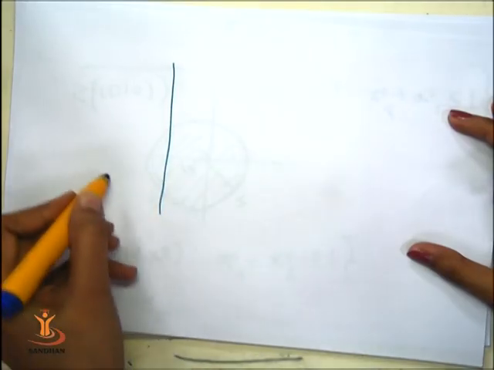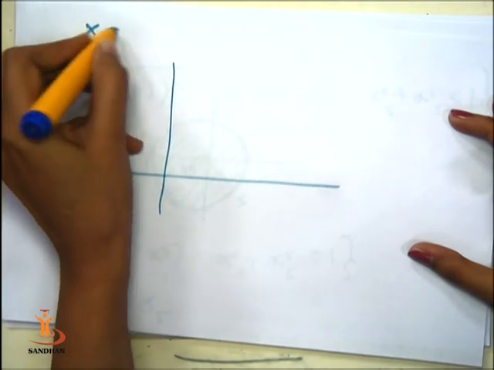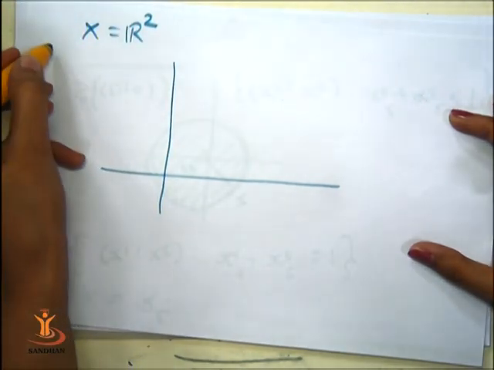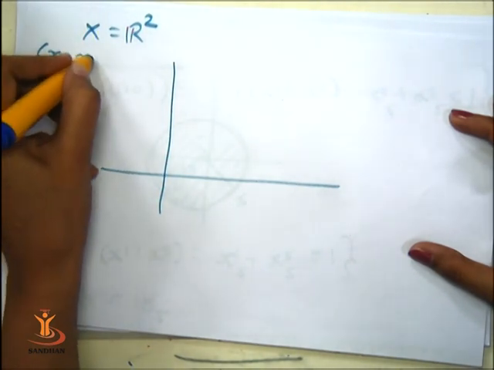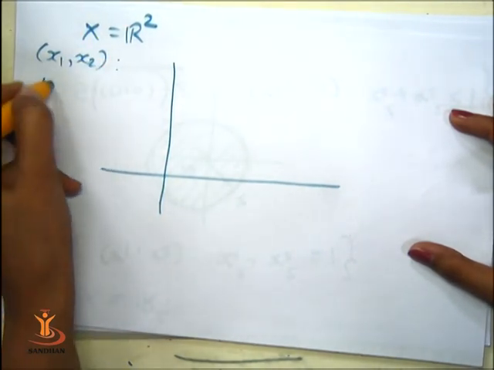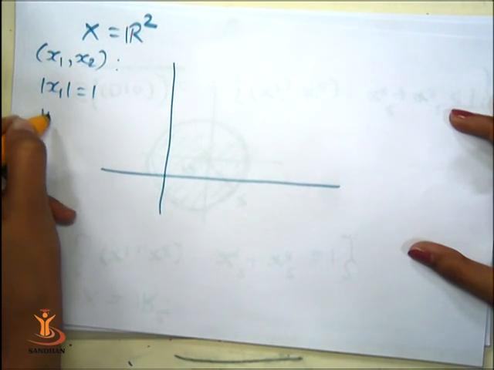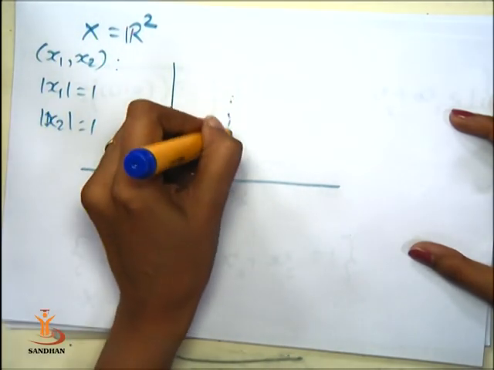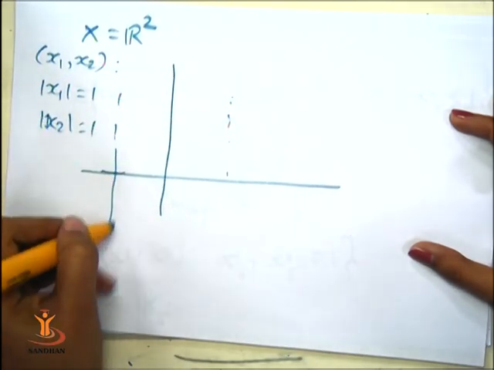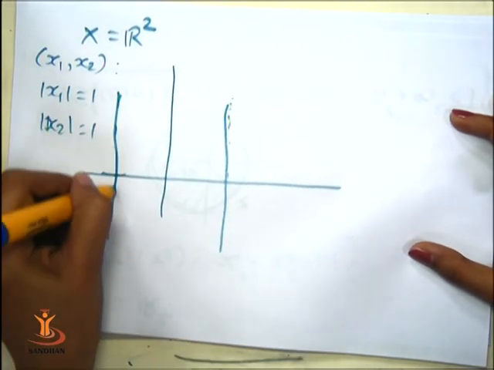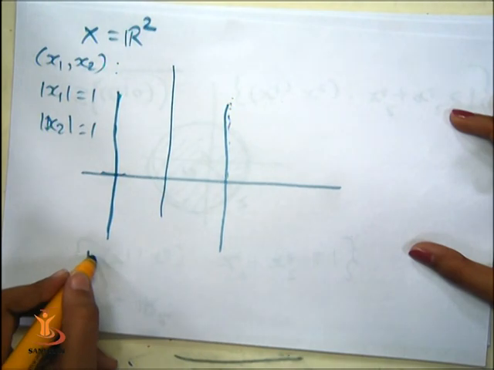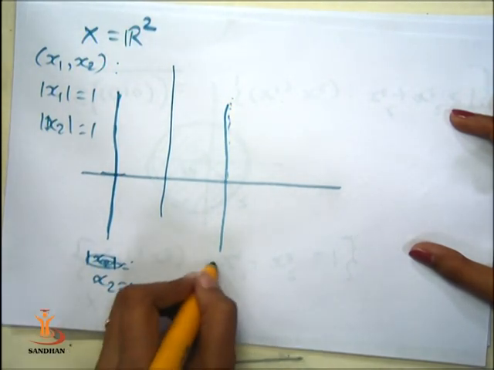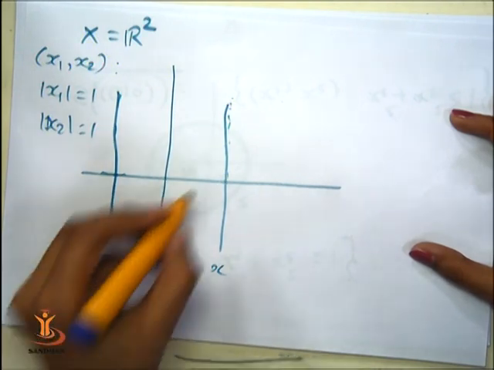Suppose we have X equal to R2. Now what is the line? That is the set of all (x1, x2) such that modulus of x1 is equal to 1 and modulus of x2 is equal to 1. So that is nothing but this line, modulus of x2 equal to 1, and this line.